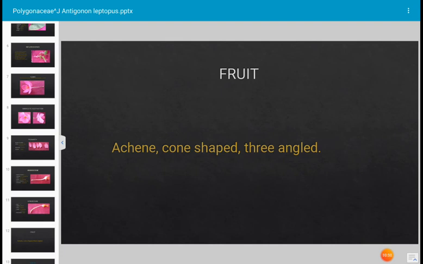It is one-seeded, but the seed is distinct from the fruit wall. It is developed from a one-chambered monocarpellary superior ovary or a tricarpellary superior ovary. Here the pericarp and testa are free from each other. Such type of fruit is described as achene.